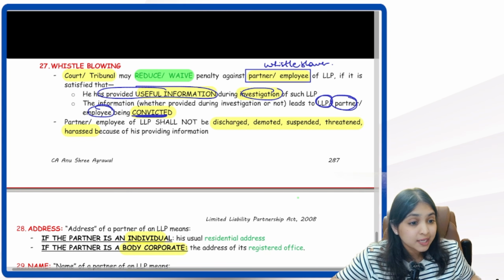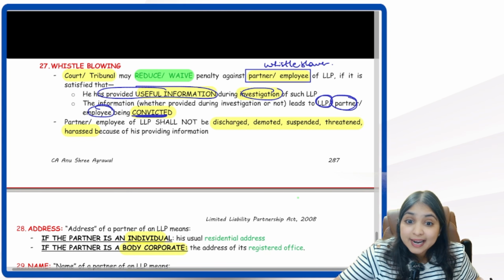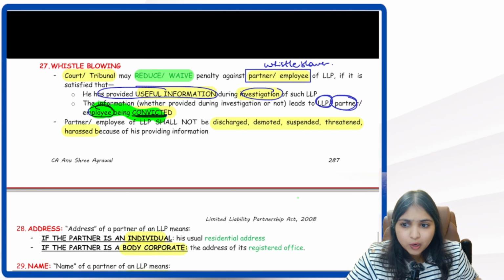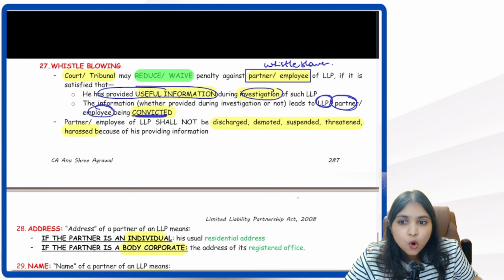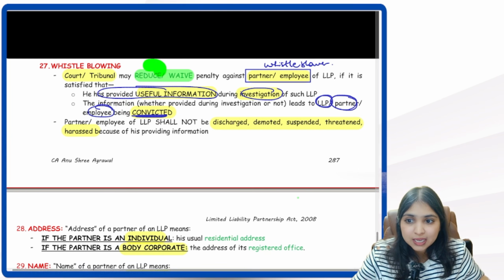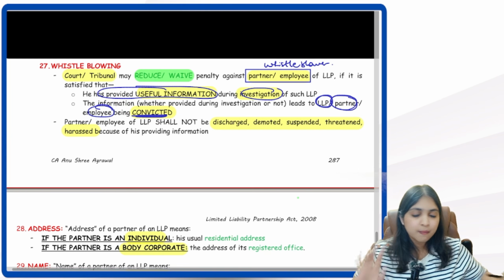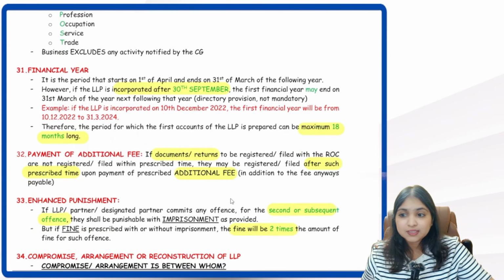Okay, and because he gave information and because that information led to an LLP partner or employee being convicted, the court may reduce or waive his penalty. What are the two keywords over here? Reduce or waive his penalty. Okay, then come to the next set of discussions, guys.